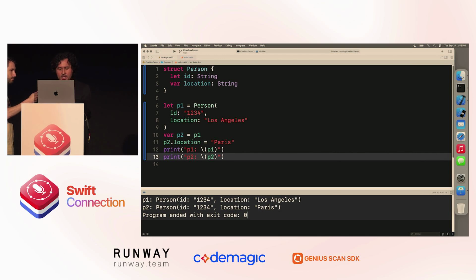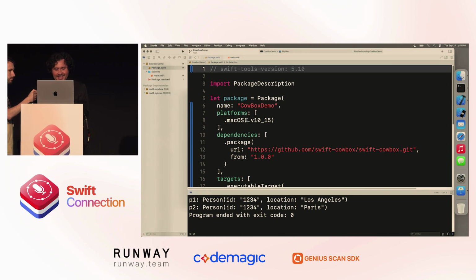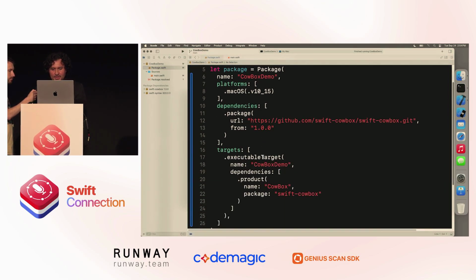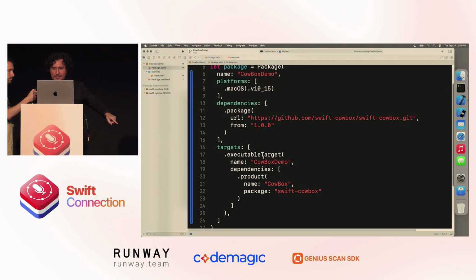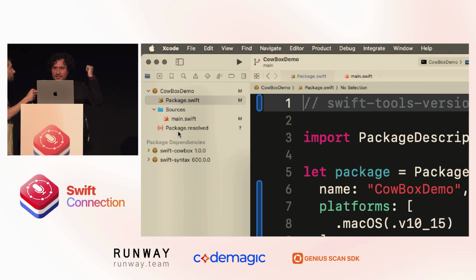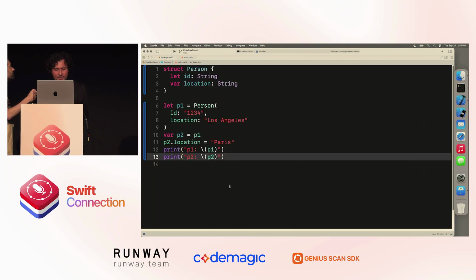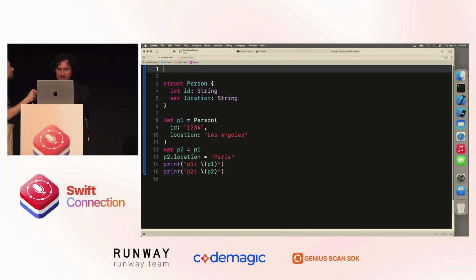Person is a struct. Okay, now let's see how Swift-CowBox can migrate this type to copy on write semantics for us. Step 0, which I have already performed, is the Swift package description will add the github.com repo where you can find Swift-CowBox. And you can see that we now have these dependencies available from Xcode. Here's main.swift.